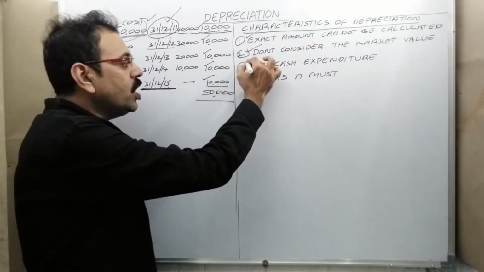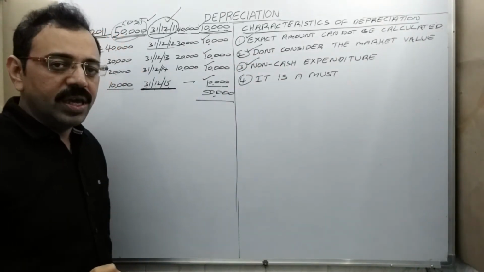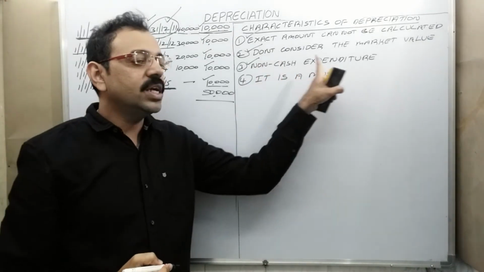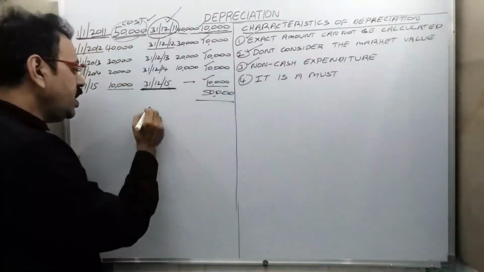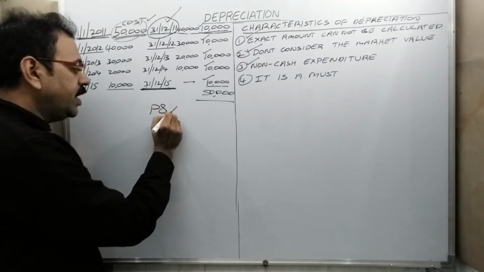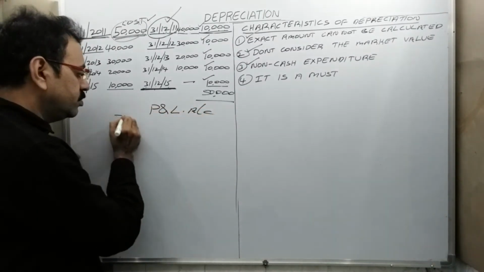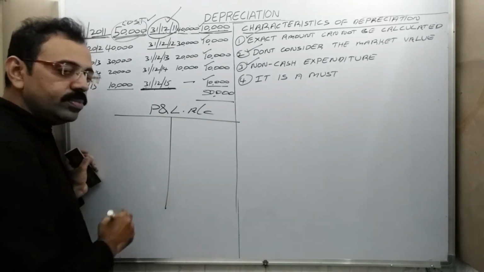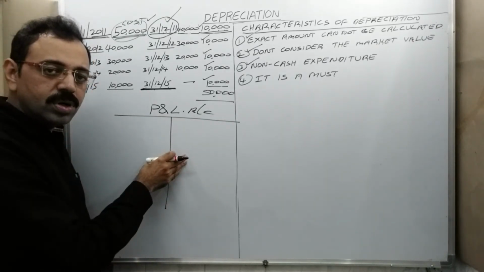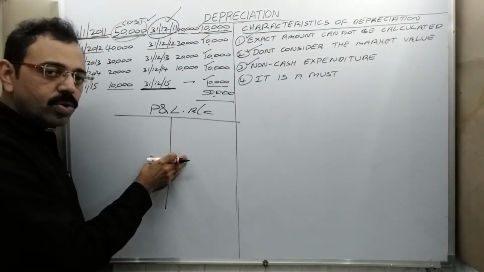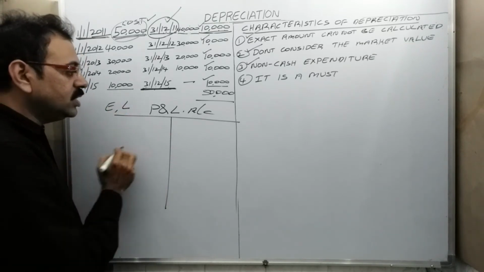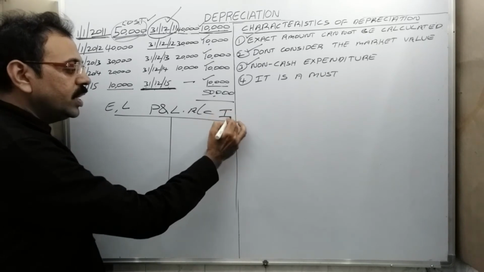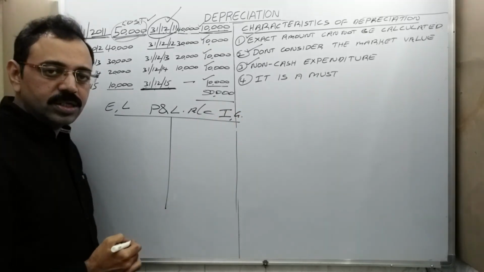Then the third point is what? Depreciation is a non-cash expenditure. Suppose we are preparing the profit and loss account. You know this is a nominal account. So according to the nominal account rule, on the debit side we show expenses and losses, and on the credit side we show incomes and gains.